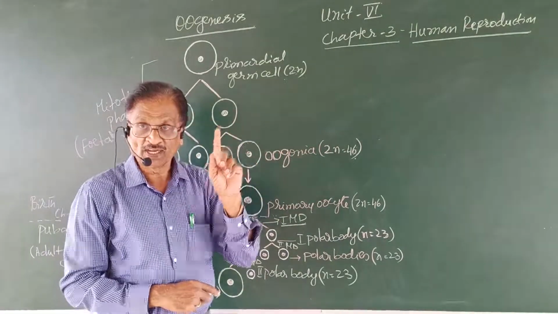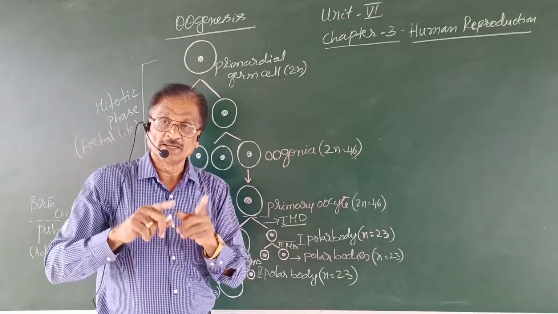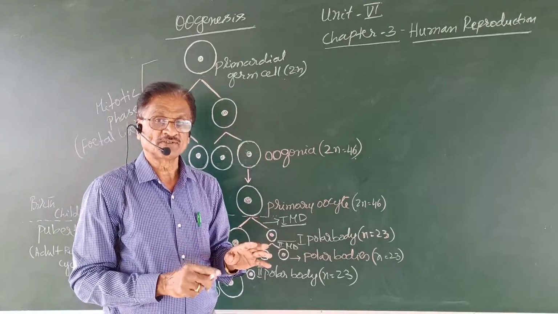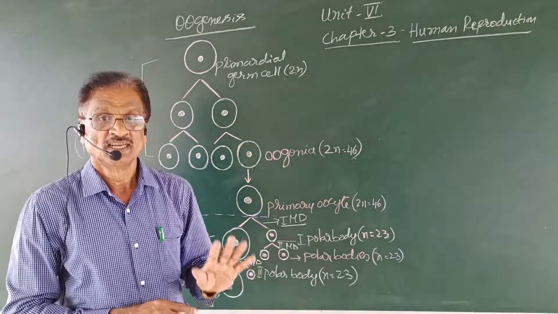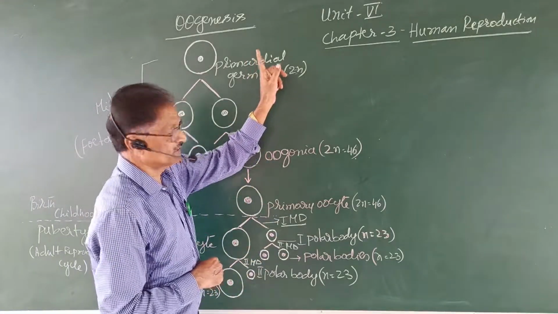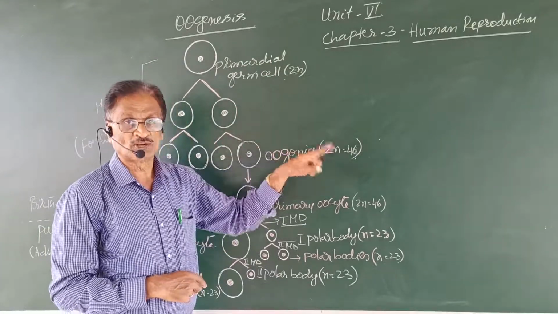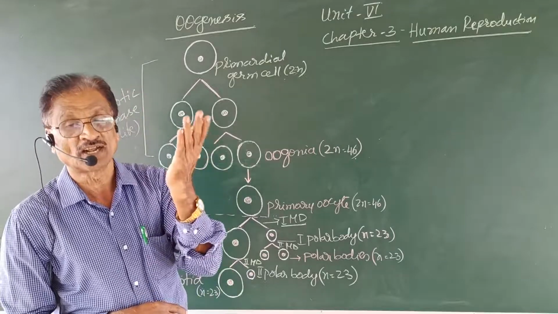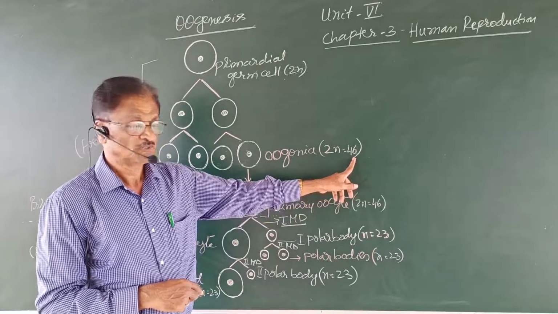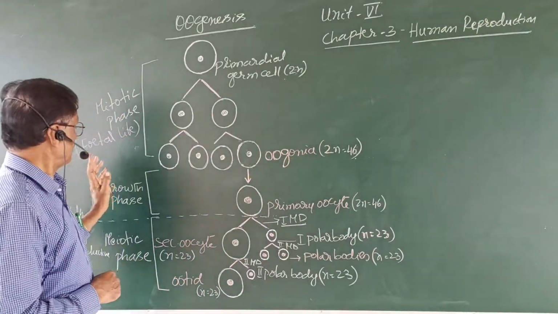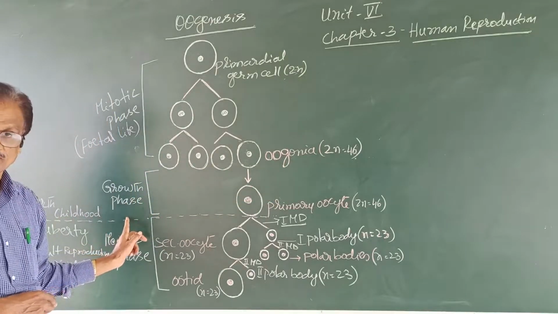Because mitosis is an equational division, the daughter cell receives the same number of chromosomes as present in the parental cell. Hence, the primordial germ cell, which is diploid, by mitosis gives rise to a large number of oogonia which are also diploid, that is 2n equals 46. Now, after the mitotic phase, the oogonium undergoes the growth phase.